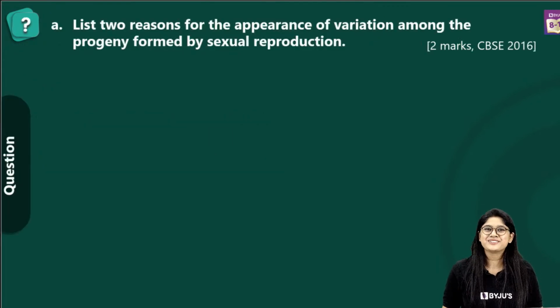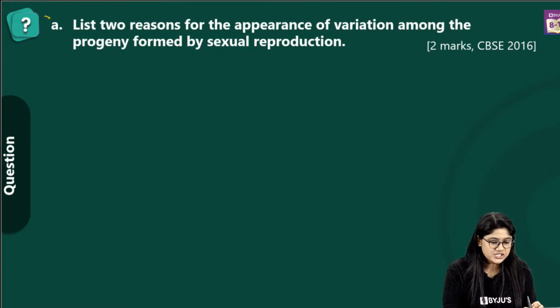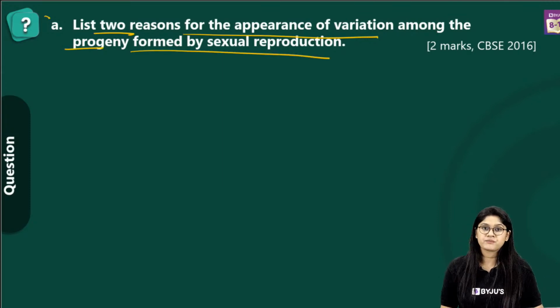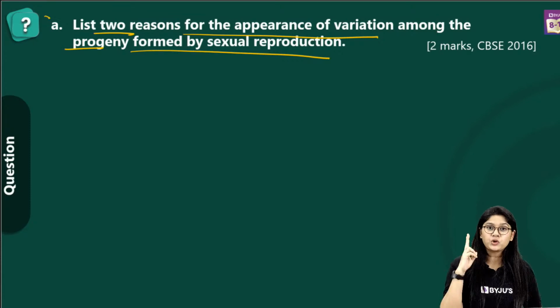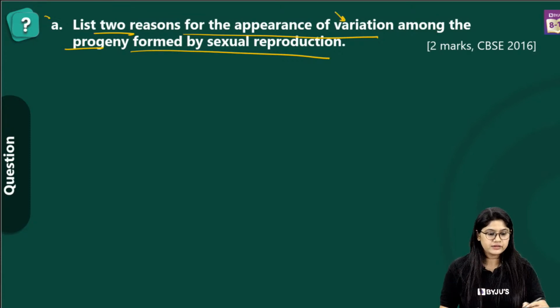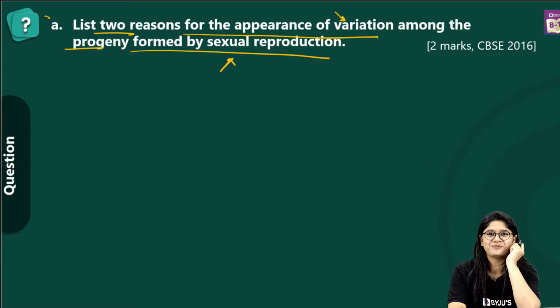Moving ahead to the next question. I hope all of you got this, right? List 2 reasons for the appearance of variation amongst the progeny from sexual reproduction. Very interesting question. We are talking about 2 important things over here: why we see the variation, and that too in sexual reproduction. So we have to give 2 reasons why we see variation in sexual reproduction.